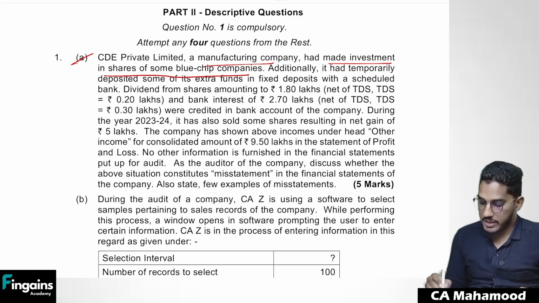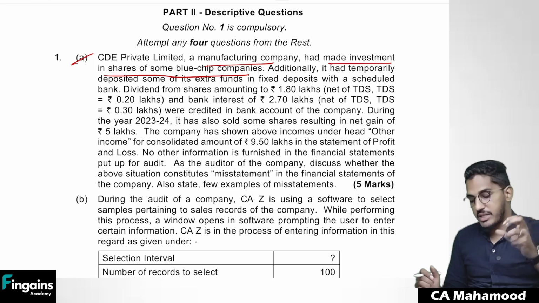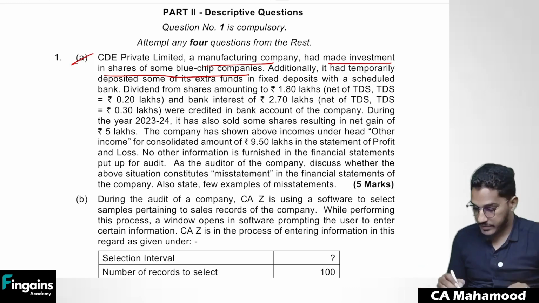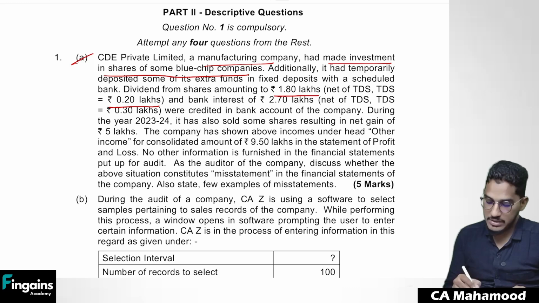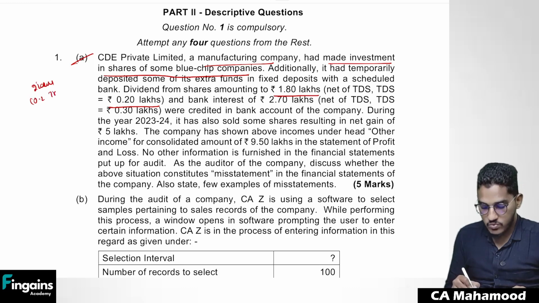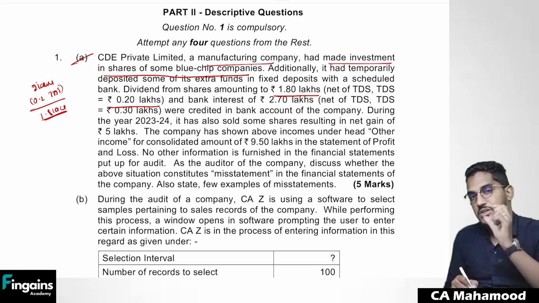Additionally, it has temporarily deposited some of its extra funds in fixed deposits with a scheduled bank. So they have invested their money in shares and also made an FD. Dividends from shares amounting to 1.8 lakhs net of TDS of 0.2 lakhs, which means they have received a total of 2 lakh rupees. Of that, 0.2 lakh rupees of TDS was deducted and the company got the balance 1.8 lakh rupees, which is net of TDS.